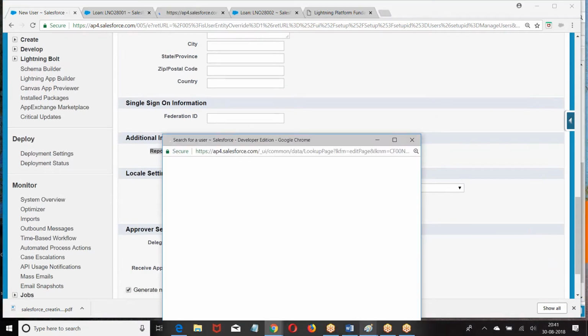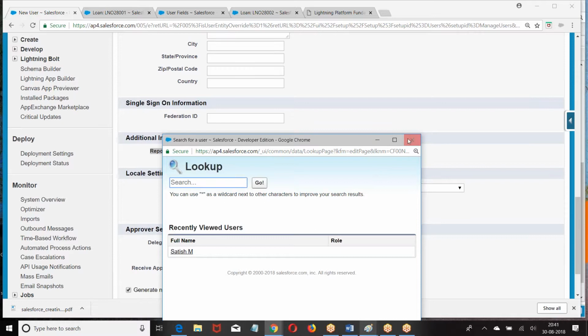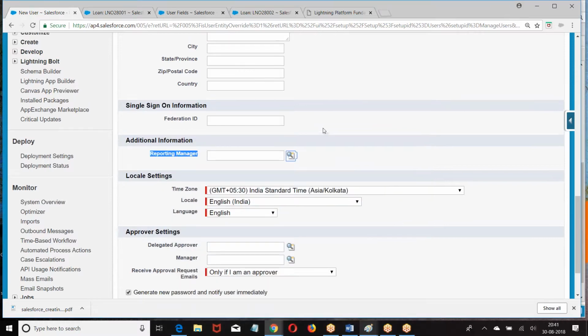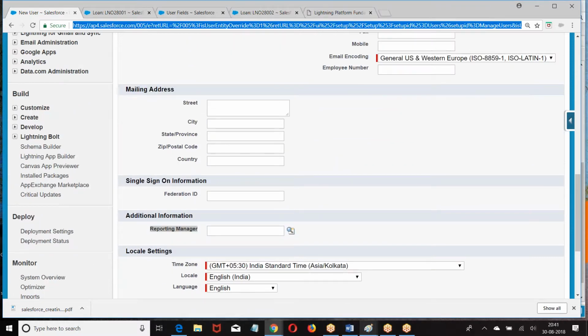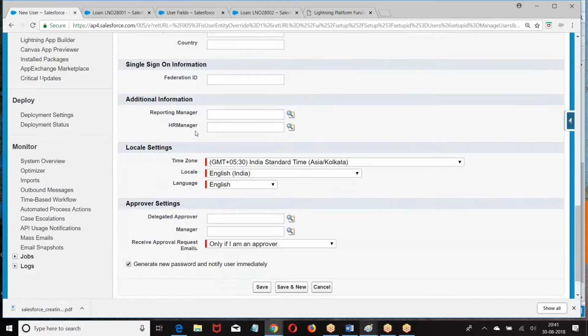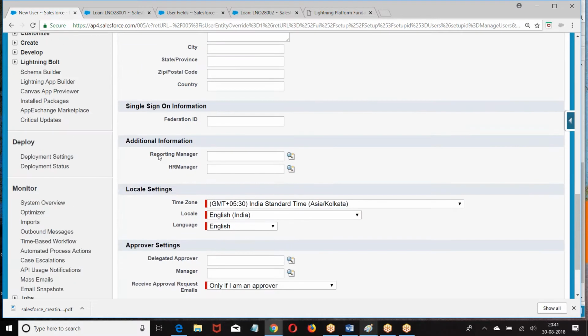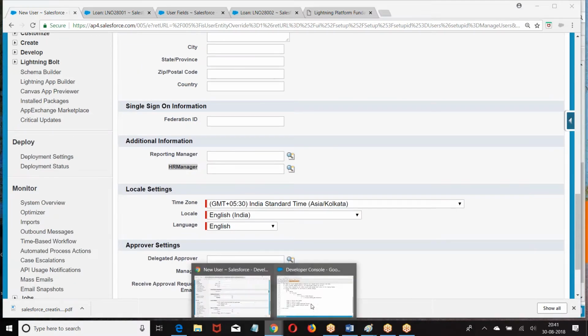When I select this, users will be coming. Are you getting? Reporting manager. User to user relation is called reporting manager, HR manager. Right, boss?